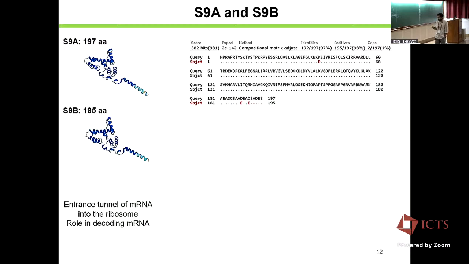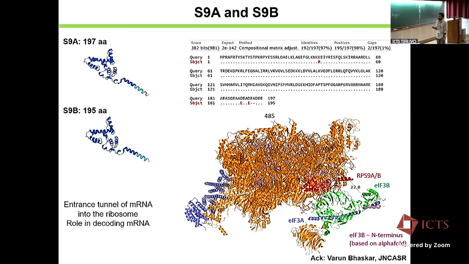And this protein is supposed to be occupying the entrance tunnel of the mRNA. With the help of Varun from JNCASR, we could see that the C-terminal region of RPS9A might potentially have some interaction with an eIF3 complex component. So we still don't know whether this C-terminal region affects the initiation factor or something else.